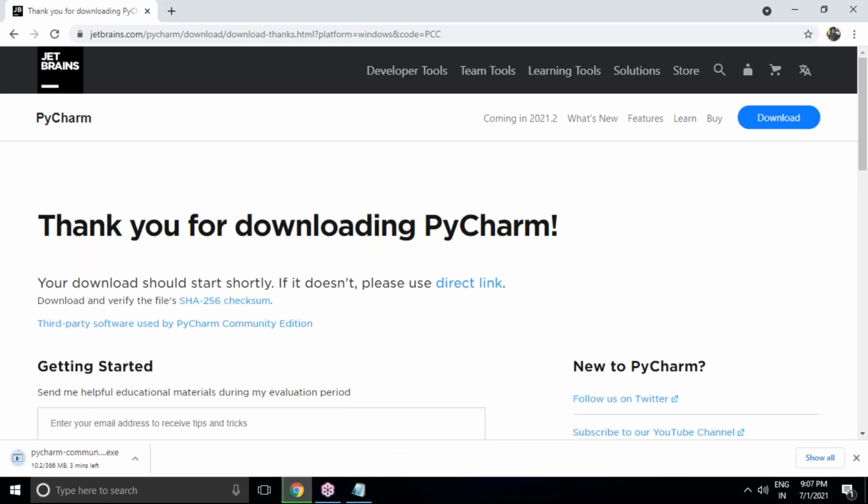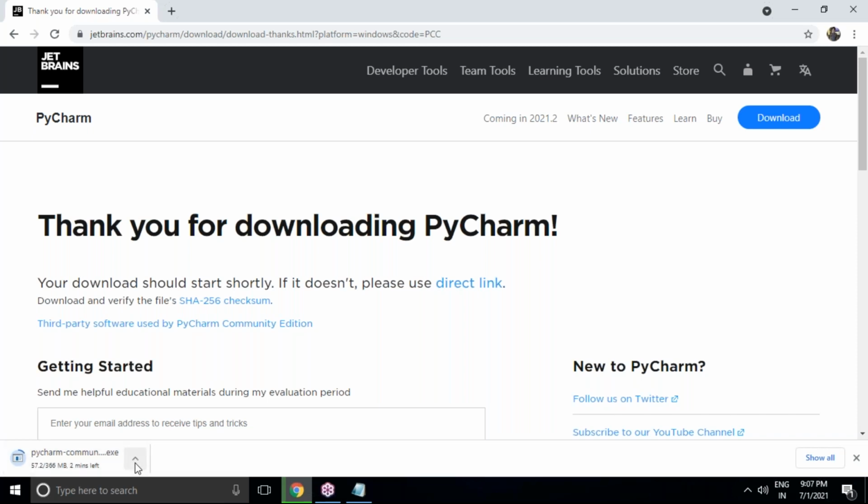Download the .exe file you will get. Once you get the .exe file here, you have to install it. But actually, it is taking a lot of time to download this PyCharm Community .exe. So let it download. It is around 366 MB. It will take 3 to 4 minutes.